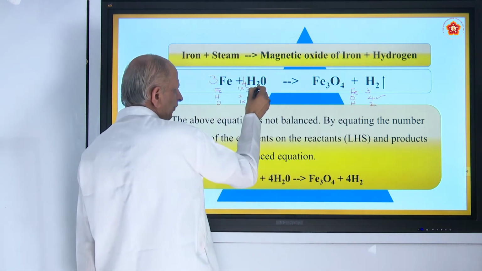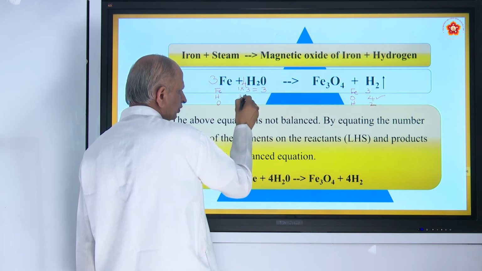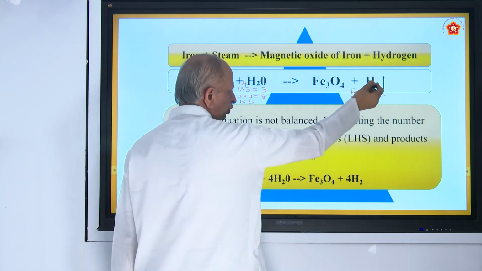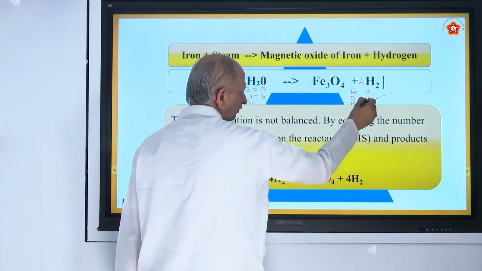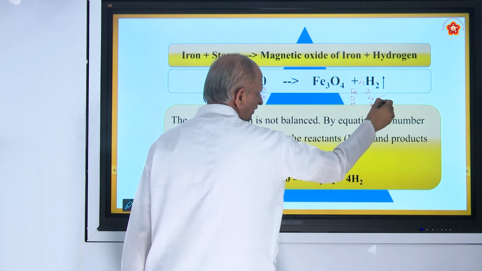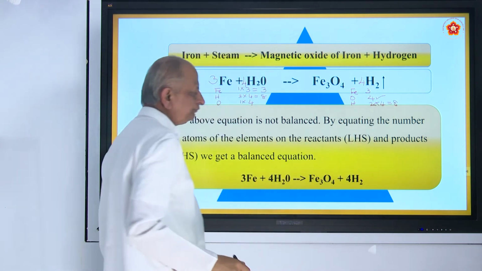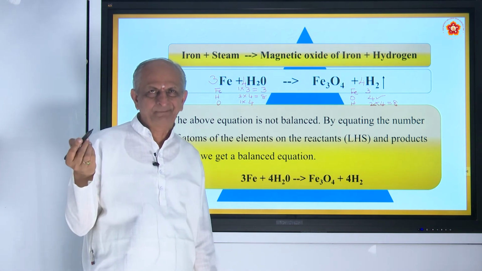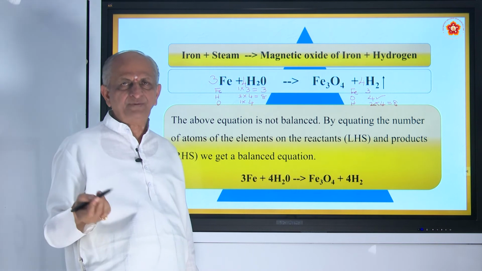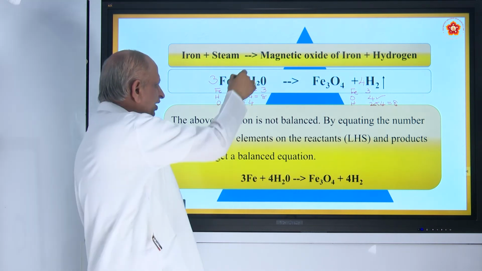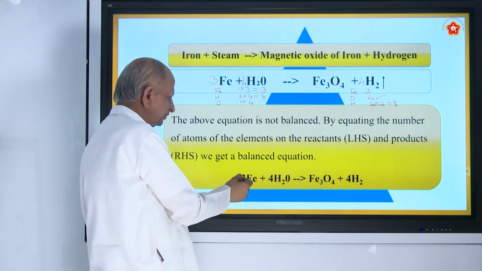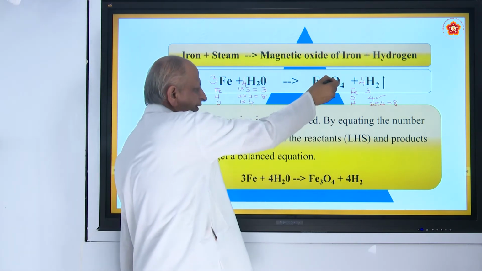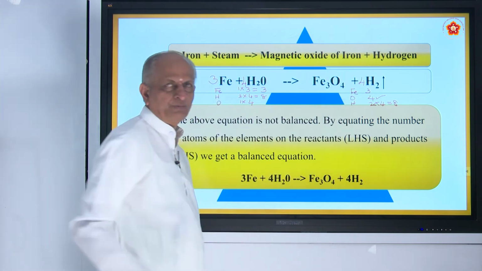Hydrogen is now how much it happened? 2 fours are 8. 2 into 4, 8. And here there is only 2. So make it 4. So 2 into 4, 8. Of course, you must do a lot of equations like this, go on balancing. In a textbook also a lot of equations are given. So that is how you got it. 3Fe plus 4H2O gives Fe3O4 plus 4H2.